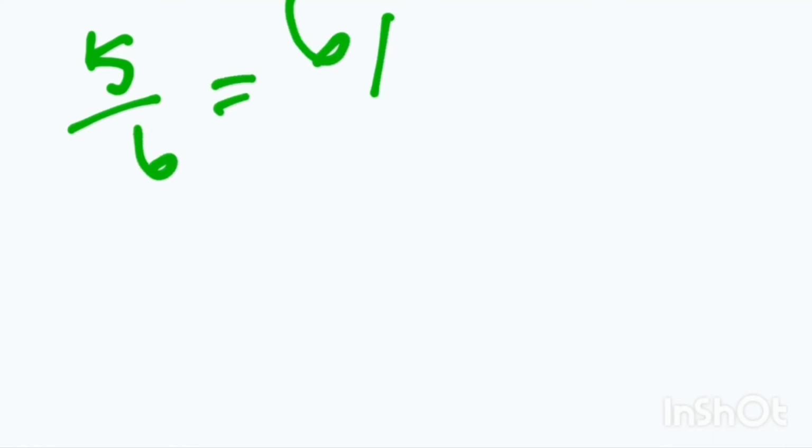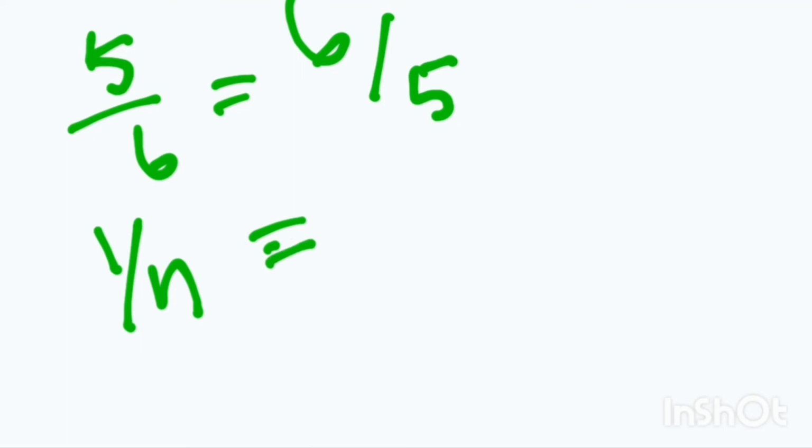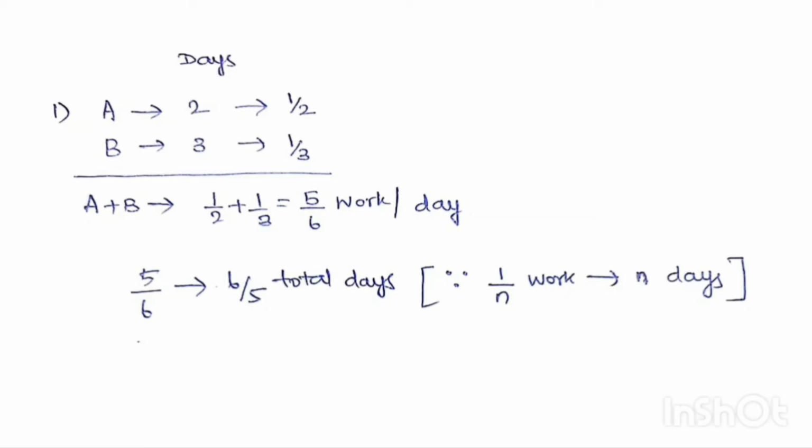If A and B together complete 5 by 6 of work every day, they will take 6 by 5 of days to complete the entire work. It is simple. Like 1 by nth of work every day will lead to completion of entire work in n days. It seems like a big process, right? That's why we have to learn the shortcut. If we solve this question in shortcut form, we'll solve the question, the conventional type, in one page.